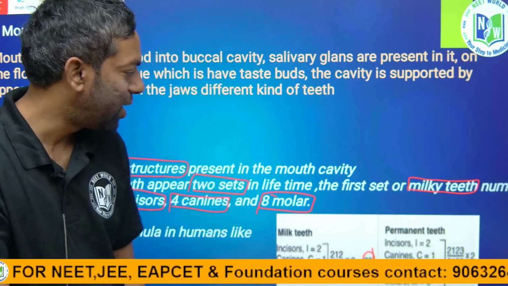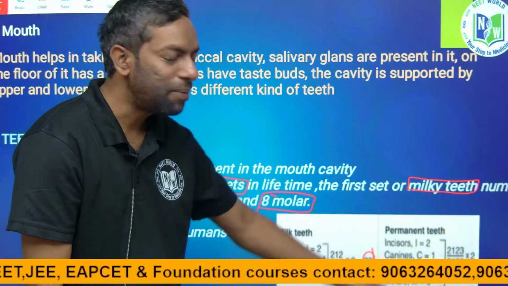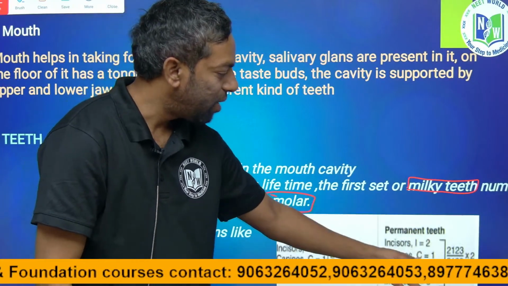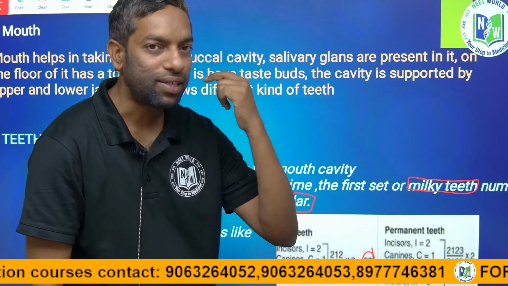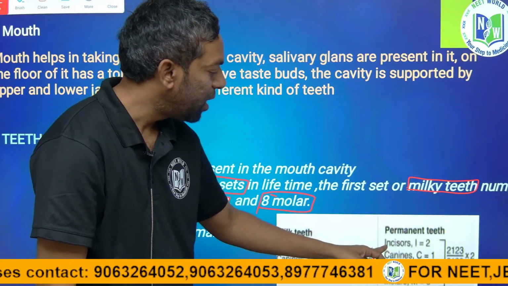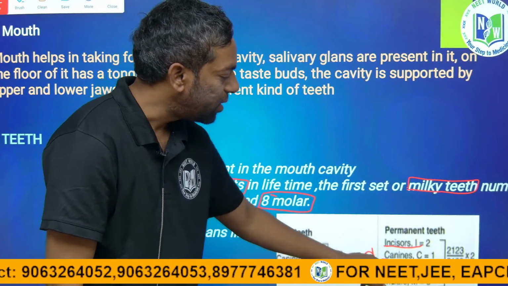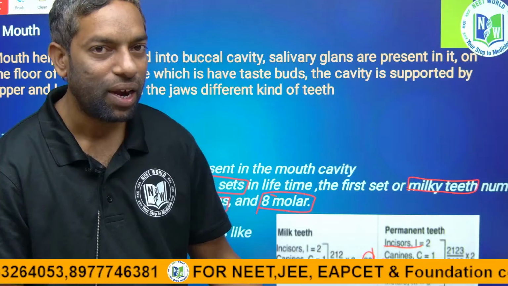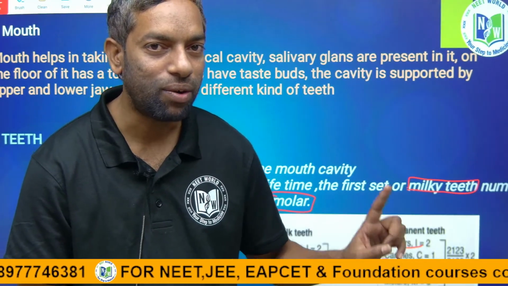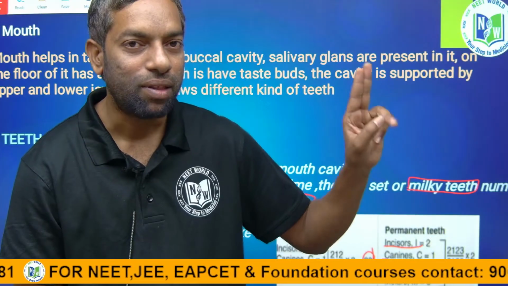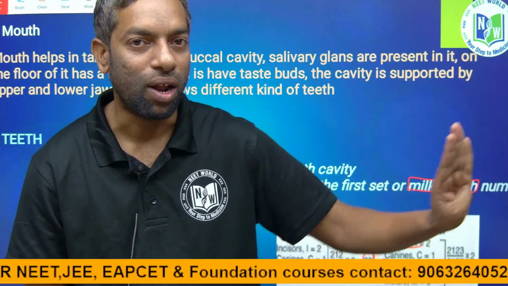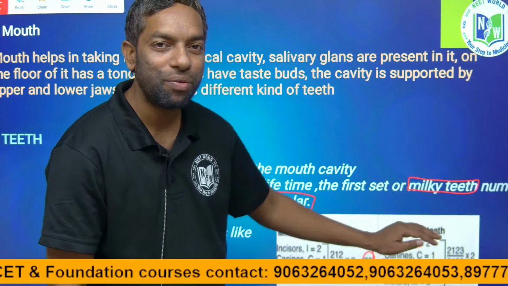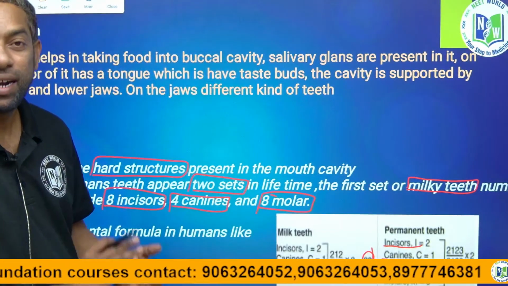That is 20. Premolars appear in the permanent teeth after attaining adult age. There it is 2123, 2123 into 2, that is 32. 2123 means incisors 2, canines 1, premolars 2 and molars 3. So 2123, 2123, that is 32. This is the dental formula.